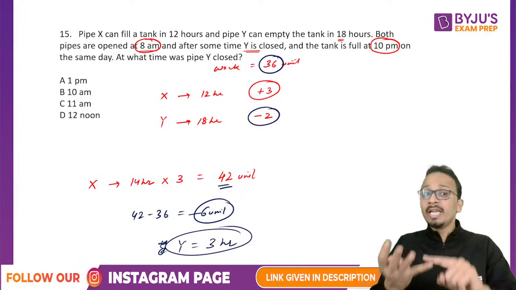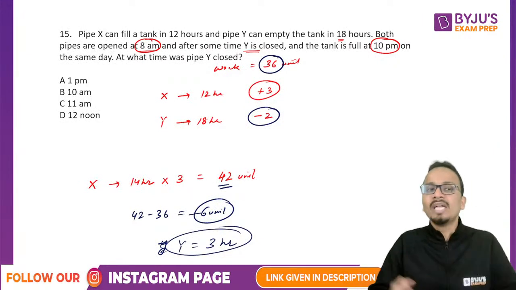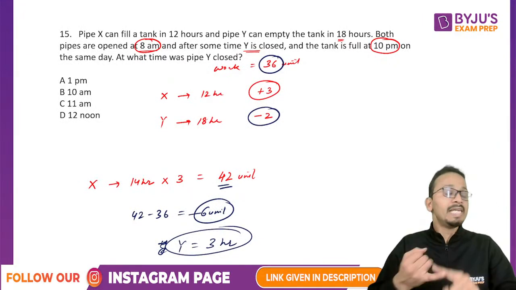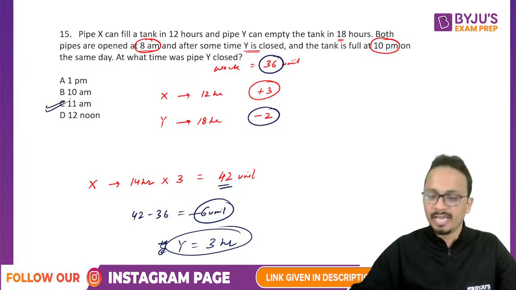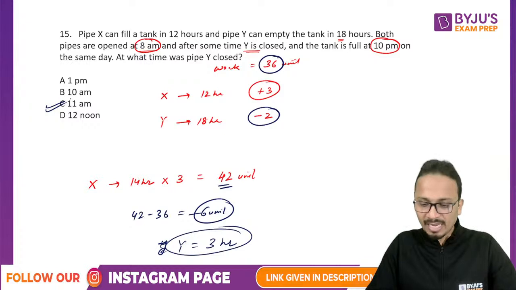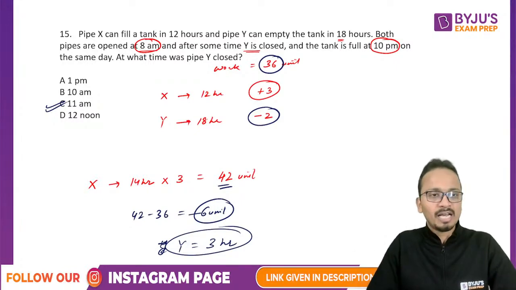Okay, so 8 a.m. it was opened, it worked for 3 hours. So at what time it will be closed? 8 a.m. plus 3 hours, that means at 11 a.m. Okay, am I clear? So this is it, the answer for question number 15, and we are done with today's